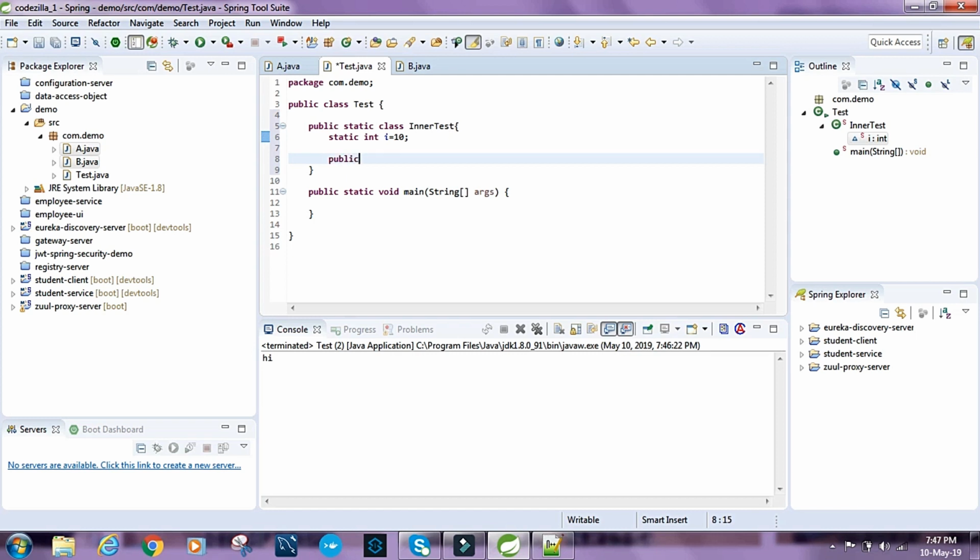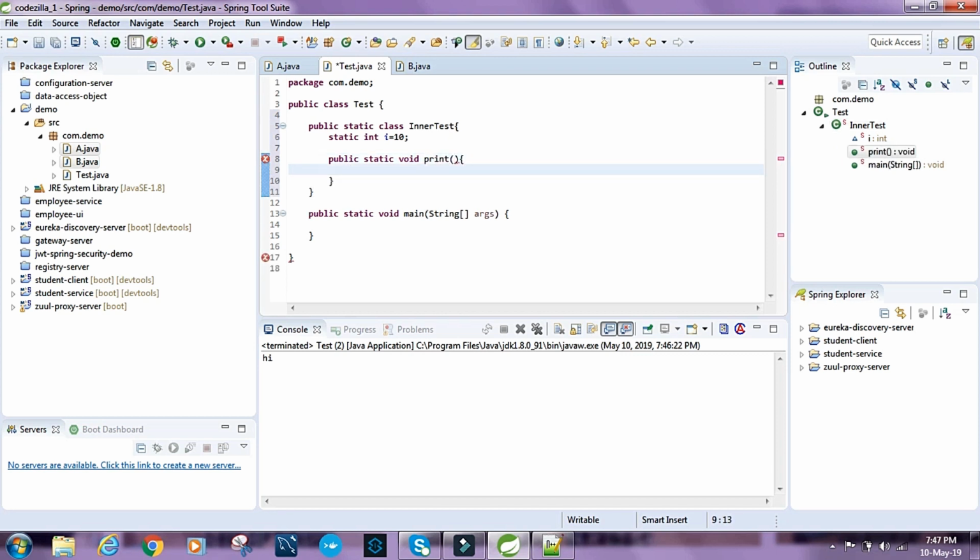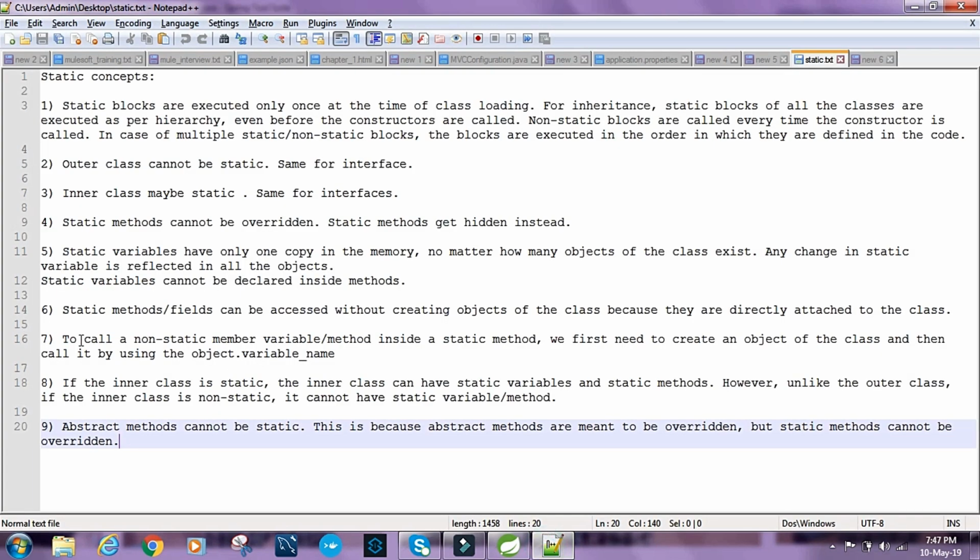We can do public static void print. We can do this. So that is what the first line says. If the inner class is static, the inner class can have static variables and static methods. However, unlike the outer class, if the inner class is non-static, it cannot have static variables or methods.